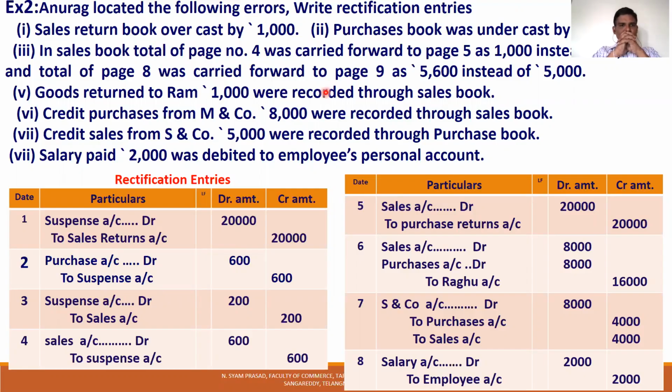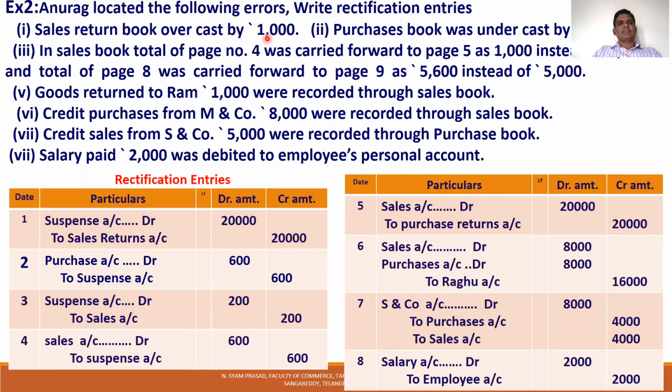What is the right entry? Sales return book overcast by 1,000 means that amount is taken to the sales returns account debit side. When the sales return book is posted, the sales returns account is debited. That means the sales returns account is overcast on the debit side by 1,000.